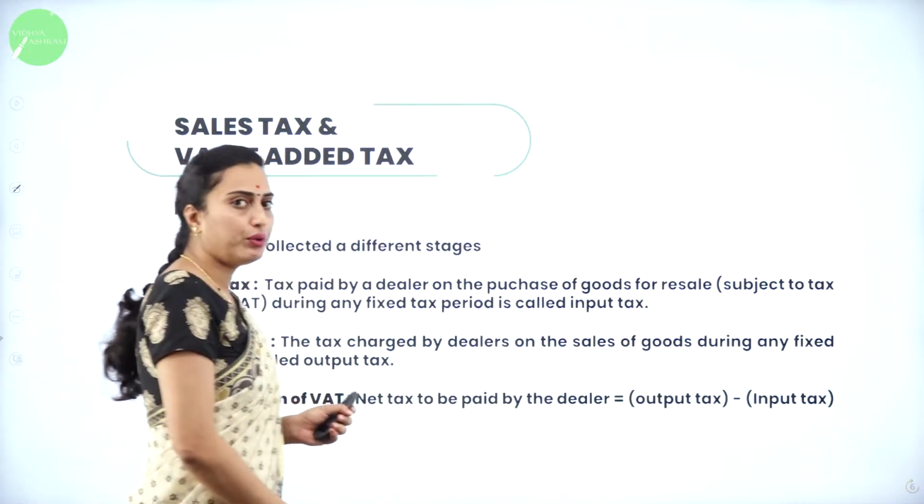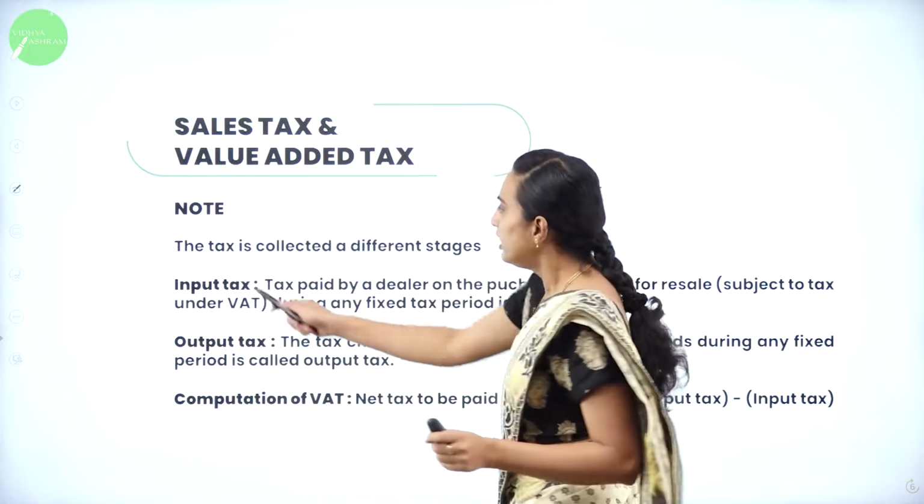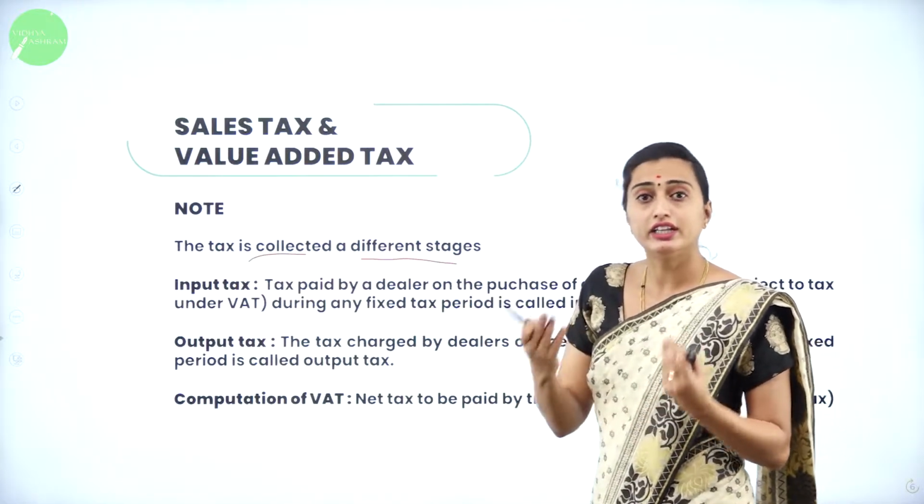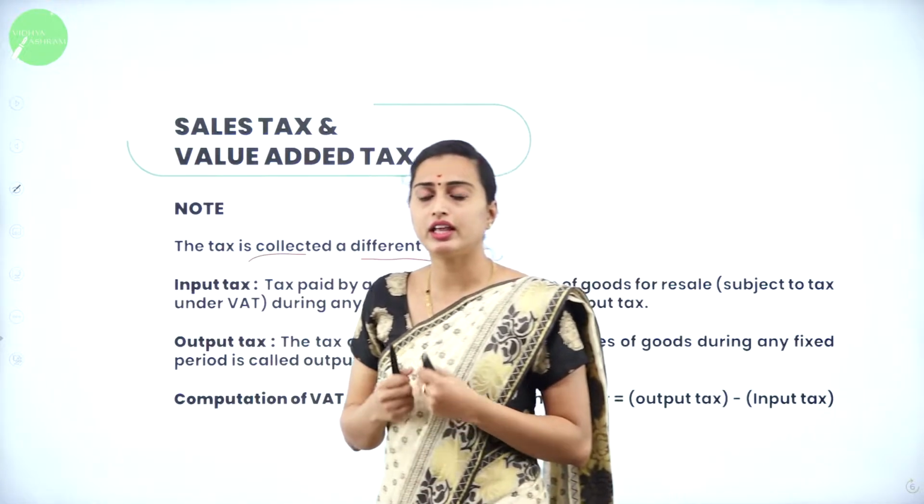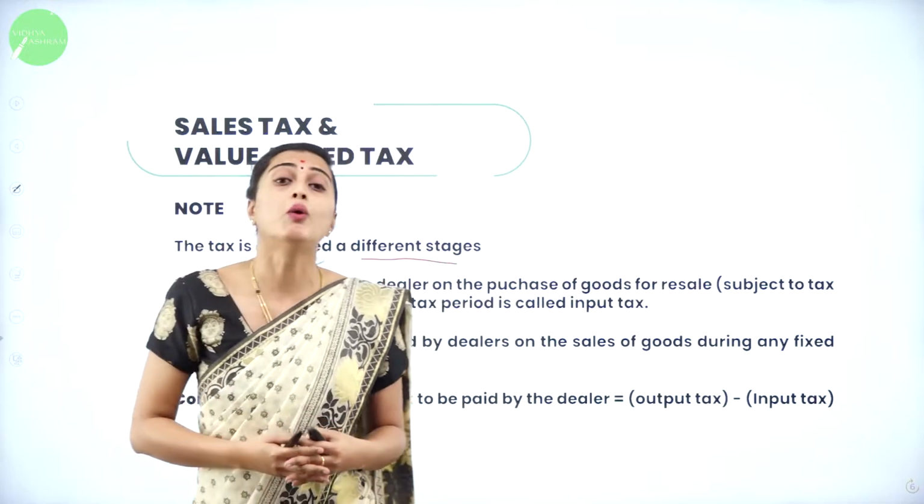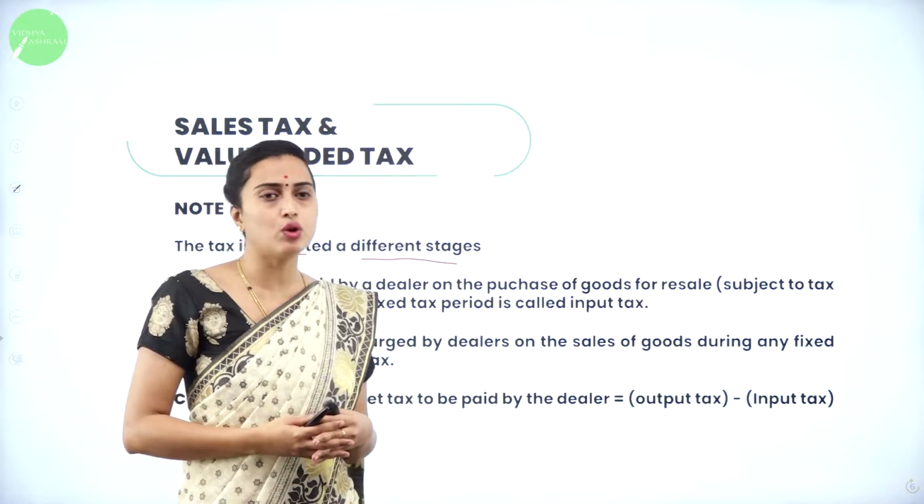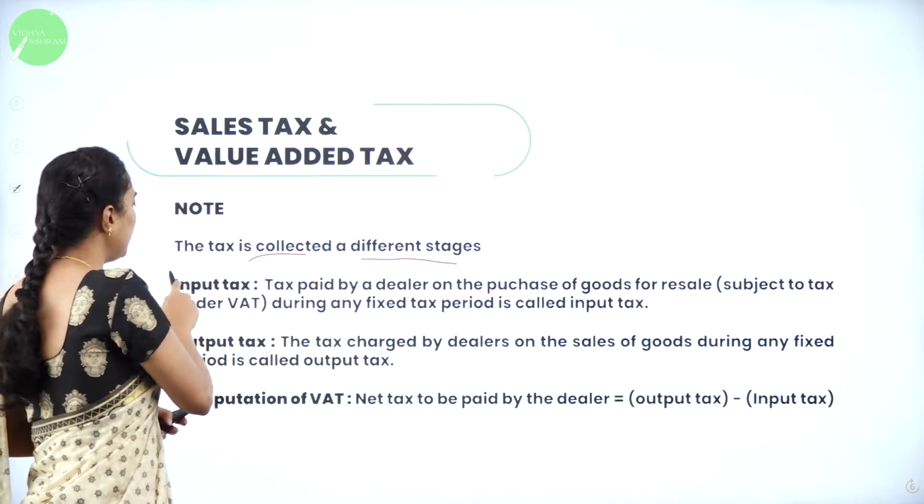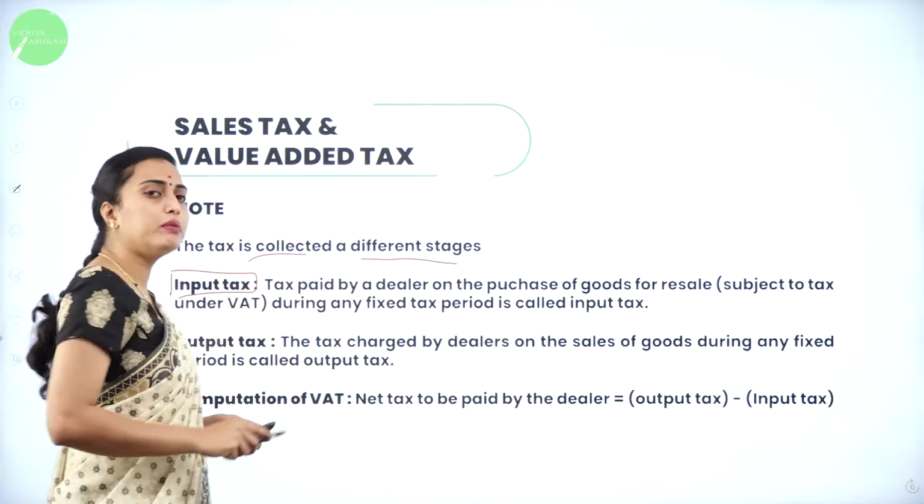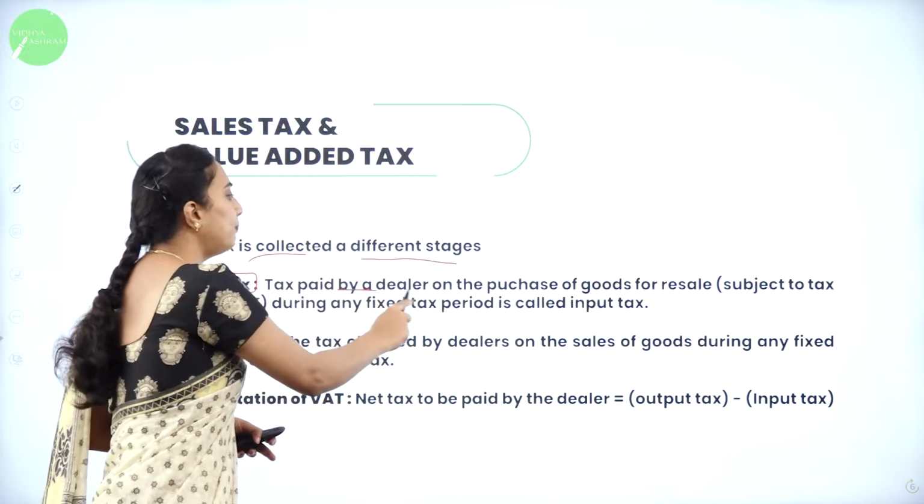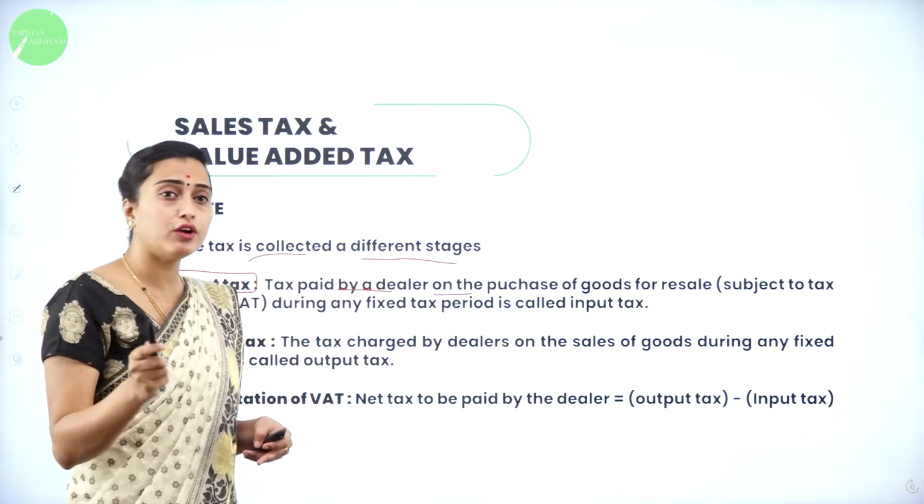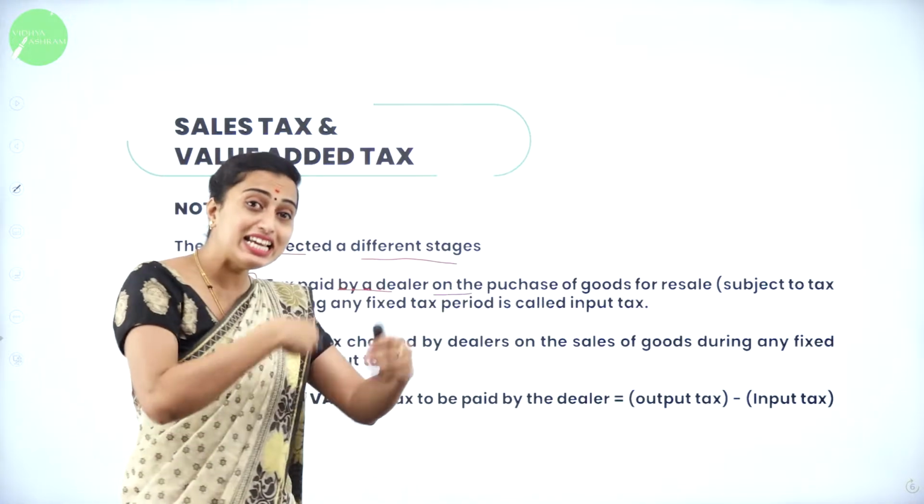Now, what notification do you have under this to solve? The tax is collected at different stages. As I told you, there are different stages for VAT. What are those stages known as? So, the first stage is the input tax. What do you mean by the input tax? Tax paid by a dealer on purchasing of the goods for resale.